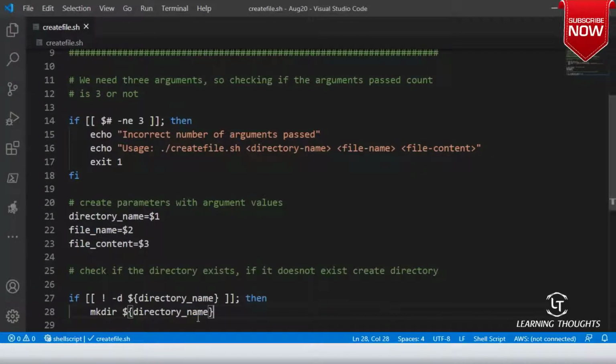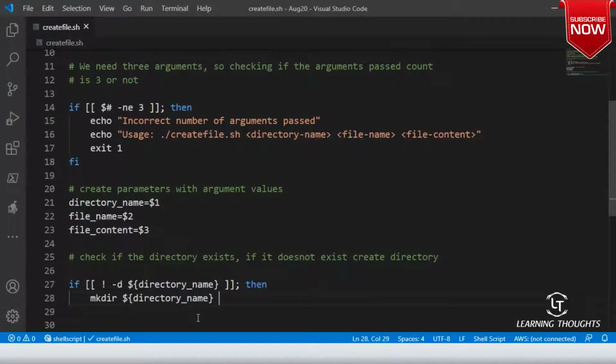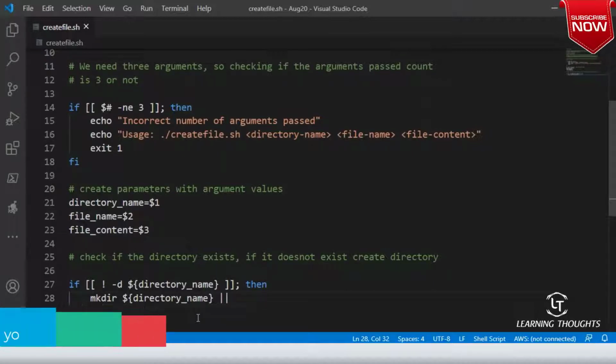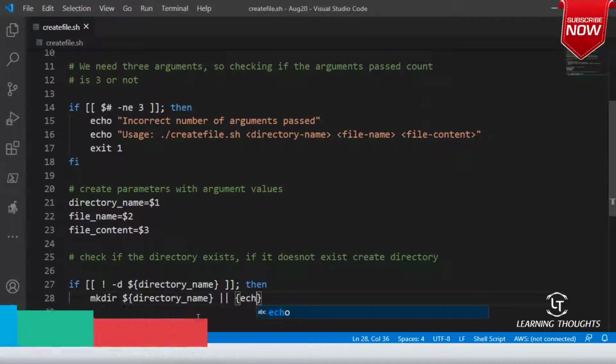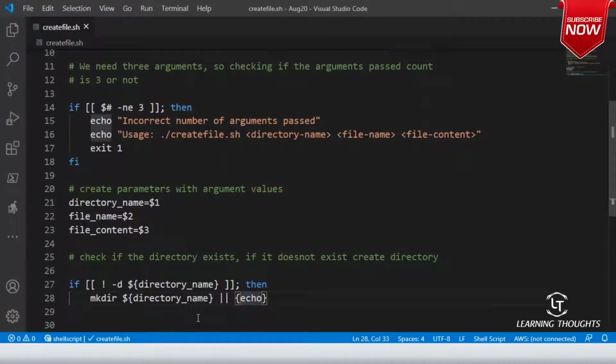And if the directory creation is successful, then okay, there is no need for you to give any error message. But if the directory creation fails for some reason, then I'll tell it to echo "cannot create directory".